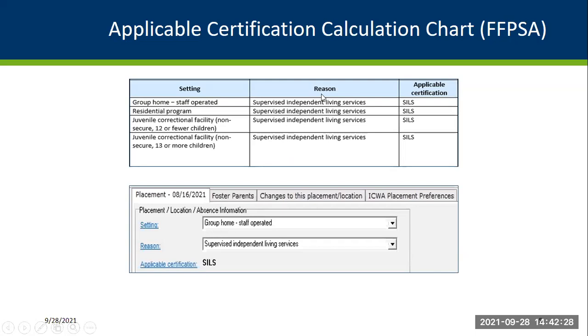When you put an applicable reason of supervised independent living services under the reason, then SSIS is going to show you the acronym or initials SILS next to applicable certification. So you're loading this into SSIS under the placement screen starting September 30th, when individuals who are eligible for Title IV-E are placed in a group home or residential facility that is certified by the Department of Human Services for FFPSA.